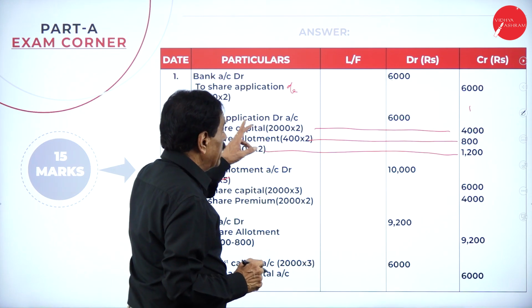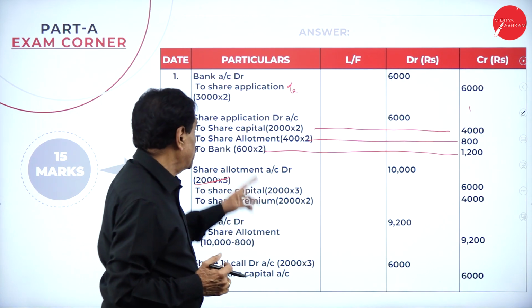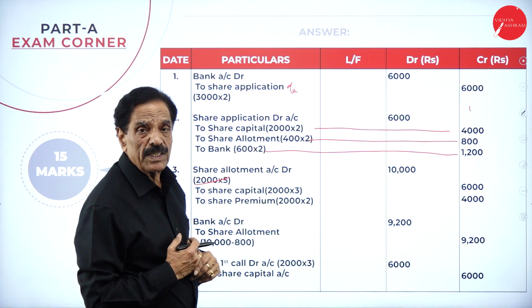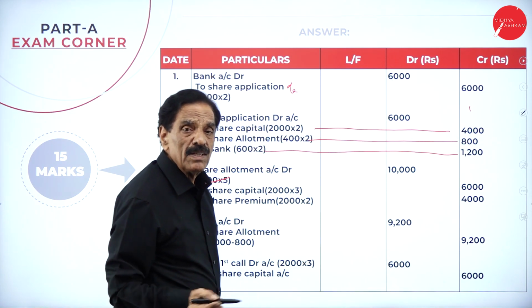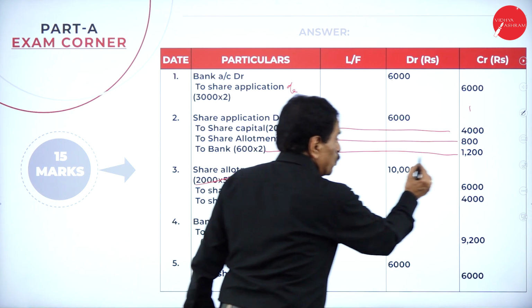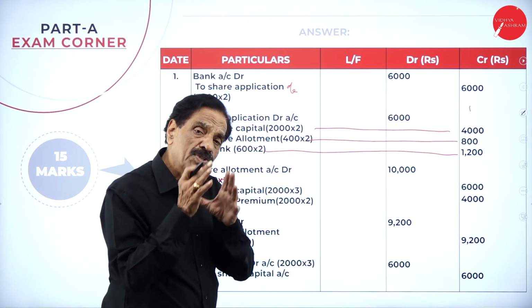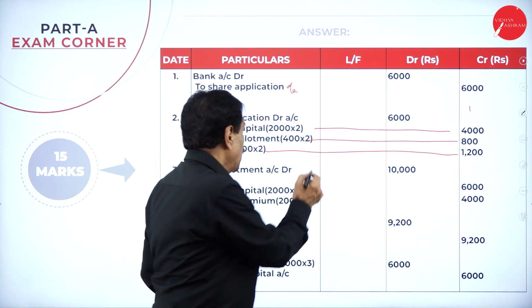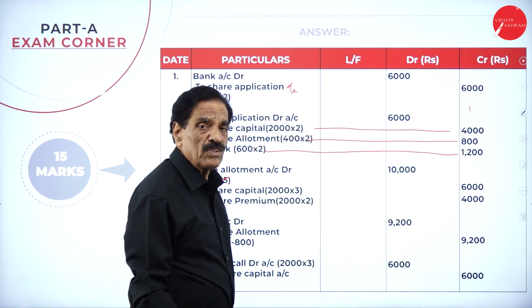If you say bank account debit 6,000 to share application account 6,000, second entry, share application account debit 6,000 to share capital 4,000 credited. Then how much you have got rejected? 600 to bank account. We pay back the money 1,200. How much still left over? 800 adjusted to share allotment account. This entry you have to understand.